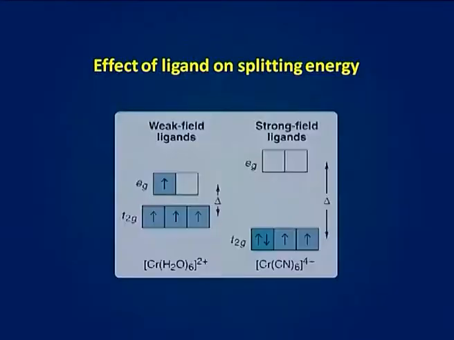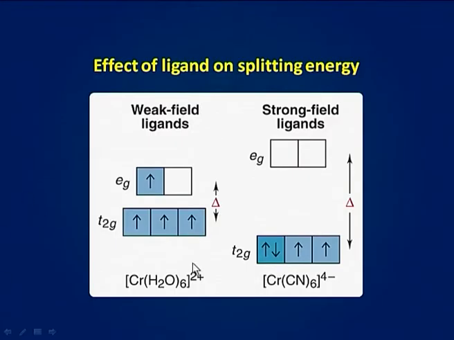So, the series shows that the value of delta O also increases in the same order, that is from left to right. The order of field strength of common ligands is independent of the nature of the central metal ion and the geometry of the complex. Here you can see the effect of ligand on splitting energy.